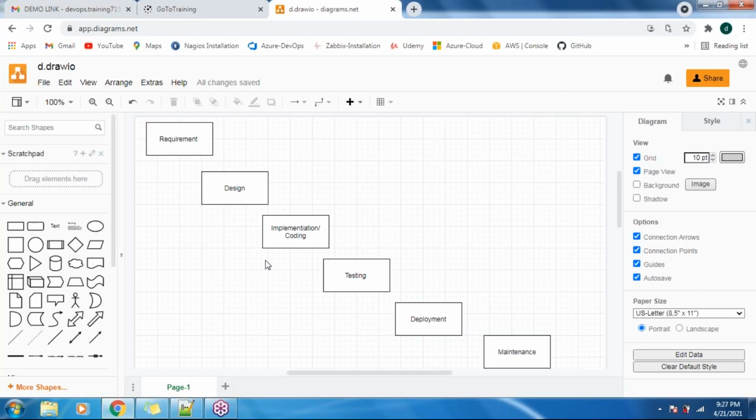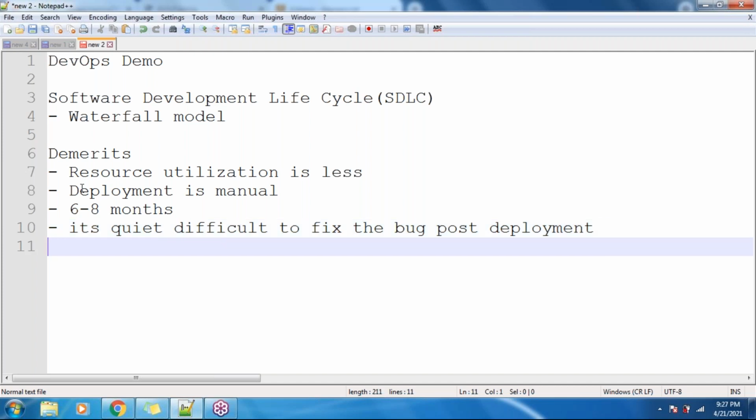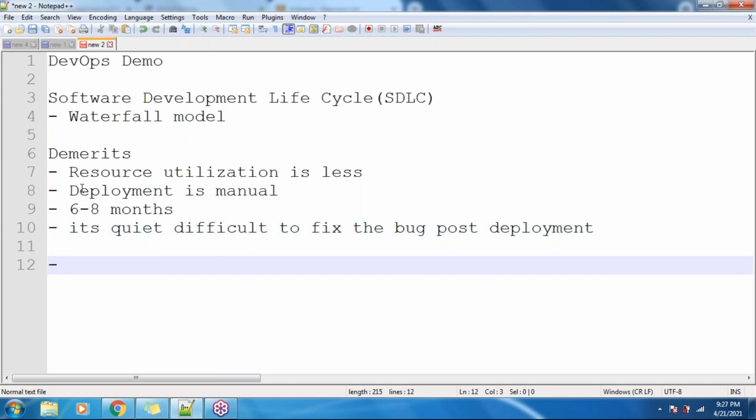Fine, guys. So these are some of the demerits in the waterfall model, right? In order to overcome these issues, we follow the agile methodology. In order to overcome the waterfall model, we use the agile methodology.